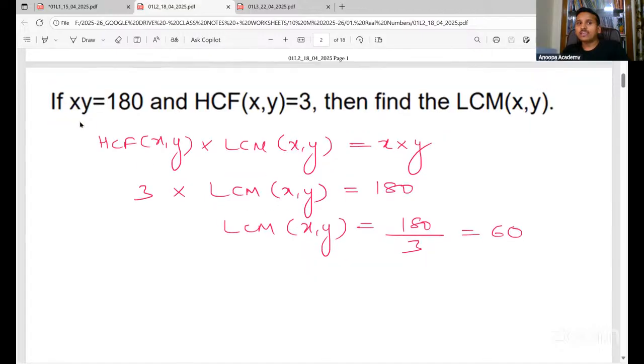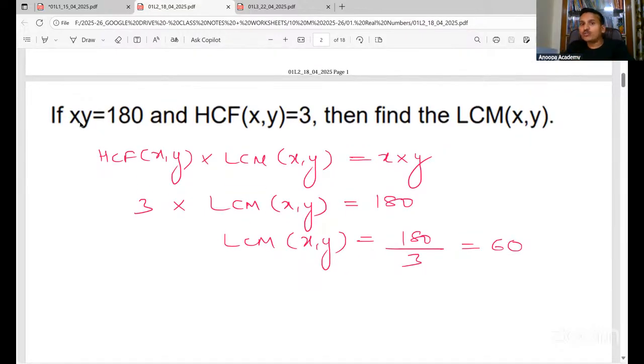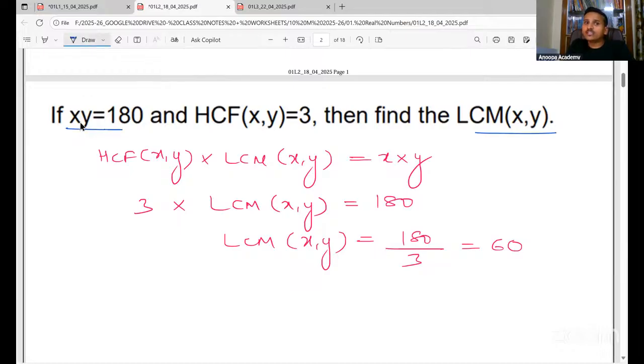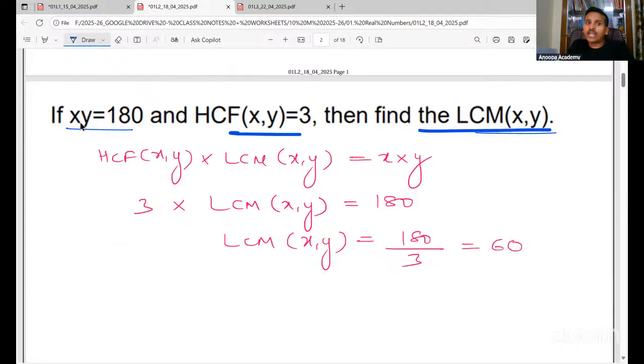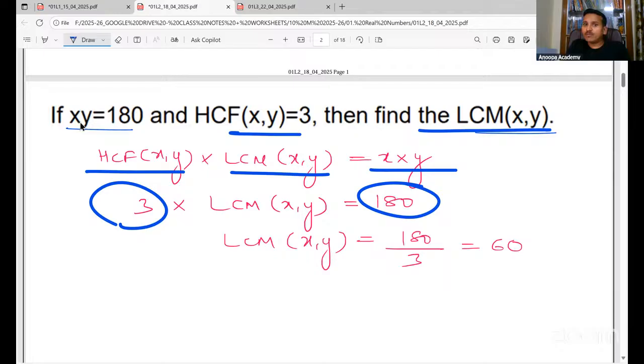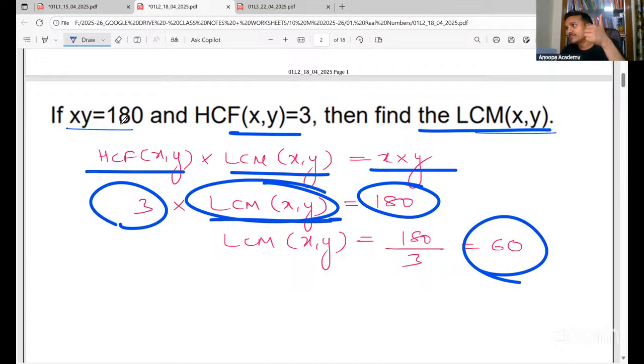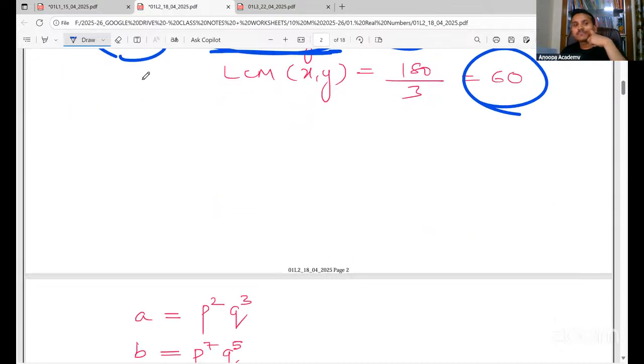If x into y, x and y are numbers. How do I know? Because they're asking LCM of x comma y. So obviously they are numbers only. So x into y is 180 and HCF of x comma y is 3. Then find the LCM. We know that HCF of x comma y into LCM of x comma y is equal to x into y. x into y is 180. HCF is 3. LCM we want to find out. So that is a variable for us. So we'll take 3 to the right side and we'll get 60 as the answer. Clear, everyone? Very nice.